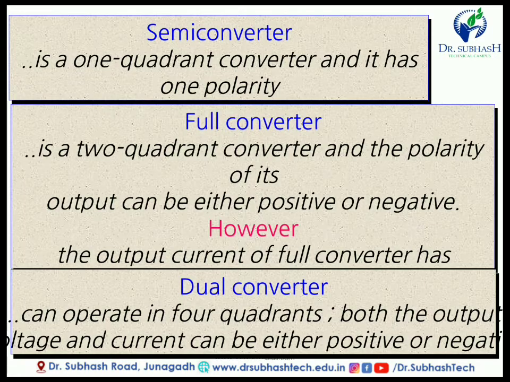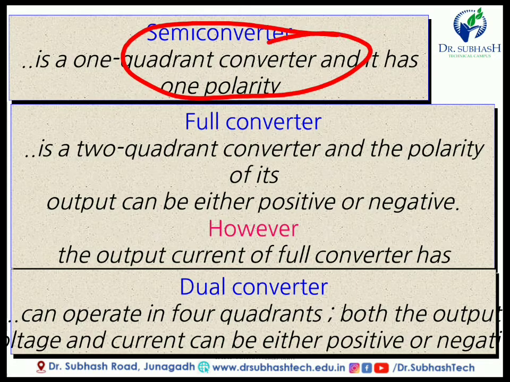Now first of all, what is a semi converter? Semi converter is a one quadrant converter and it has one polarity. Means there is only one polarity. If we want to convert our signal from AC to DC, then only the positive half cycle or only the negative half cycle is converted into DC.